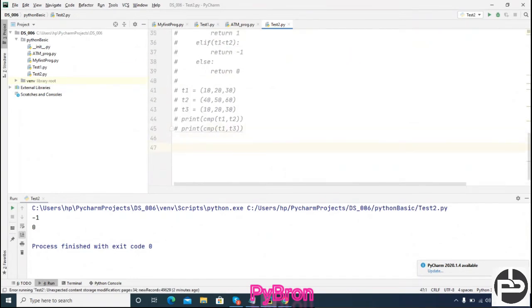Okay, so now that we have covered the compare function, we are going to discuss tuple packing and unpacking. What is this tuple packing and unpacking?